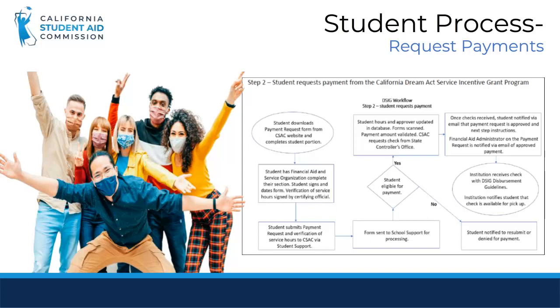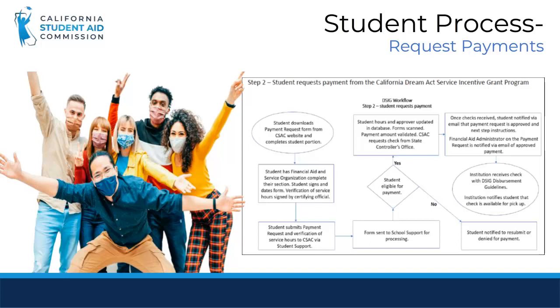After tracking and completing the required volunteer service hours, students may request payment. The payment request flowchart follows a similar process to the application flowchart. After the student has completed their required volunteer service hours, they will download the payment request form and complete sections 1 and 4, the student demographic and signature sections.